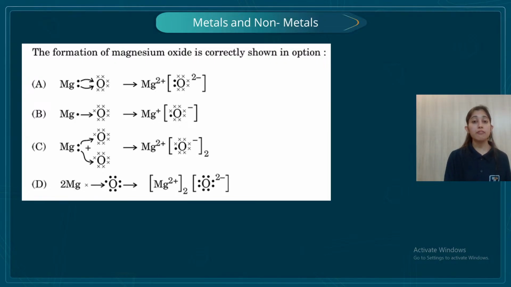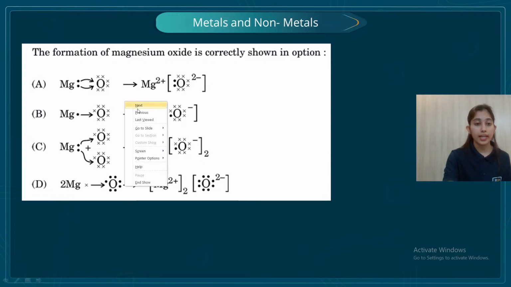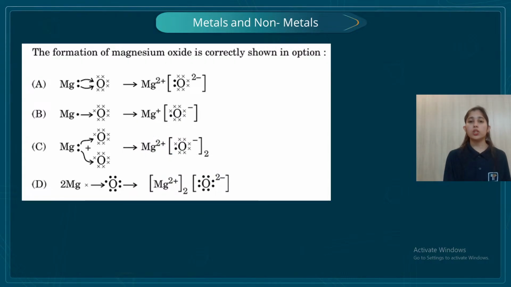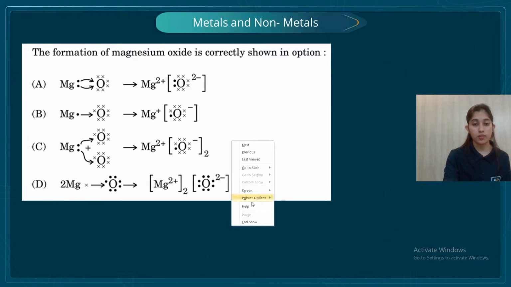Okay, students, this is a very basic question. The formation of magnesium oxide is correctly shown in which option? Now, students, I know that magnesium has a tendency to donate how many electrons? 2 electrons. And oxygen has a tendency to accept how many electrons? Again 2 electrons. So I know this thing. Now let's apply my knowledge. Up till now, the questions are simple. If you have brushed up your topics, then I hope you are able to answer these questions, right?